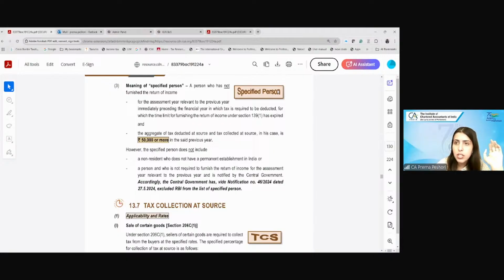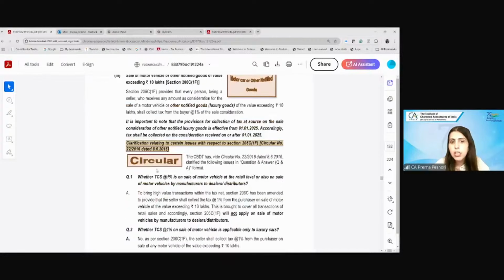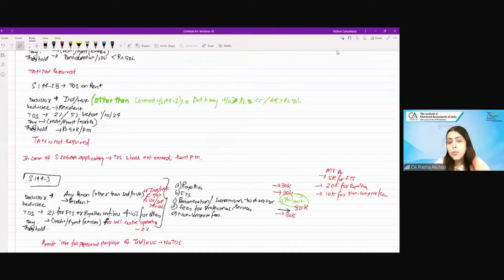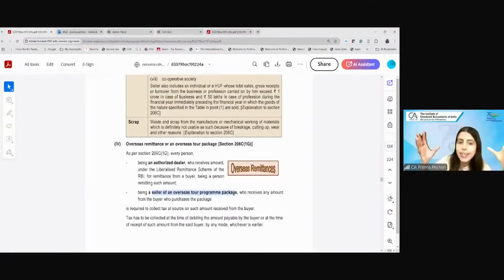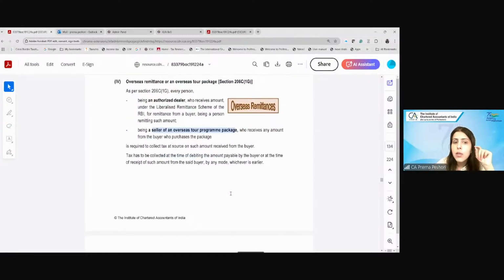Yes, ma'am. Last one point before we end is TCS on the motor vehicle. On the motor vehicle, there's a TCS of 1% on a motor vehicle worth more than rupees 10 lakh. Other than that, we have already covered TCS on the purchase of overseas tour programs or foreign remittances. In these overseas packages, like I want to go for a Swiss holiday and therefore I'm buying it from booking.com, their entire package will include basically my stay, my flight, everything over there. So when they collect the amount from me, they will collect the TCS.